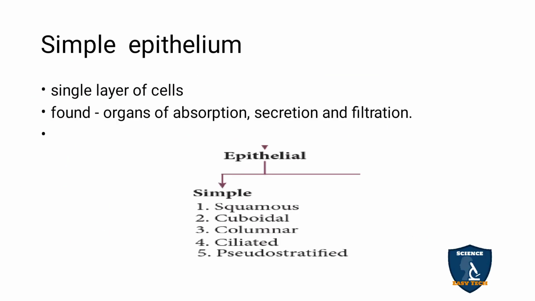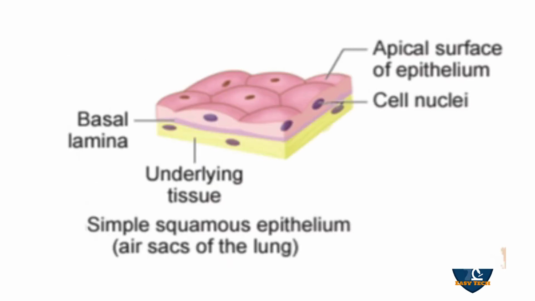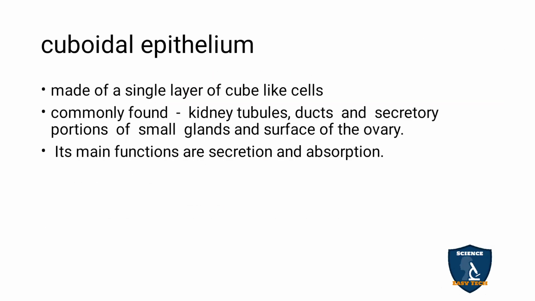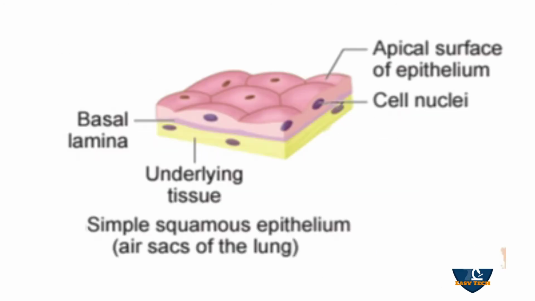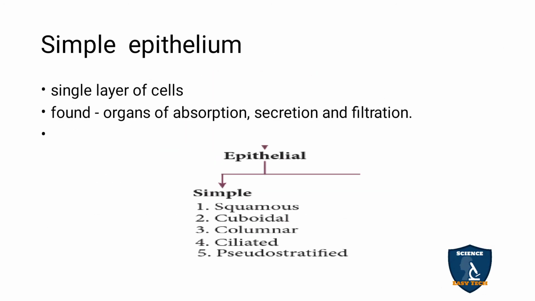Now we will discuss the simple epithelium. The simple epithelium is a single layer of cells. You can see here the single layer and here also the single layer. Where is it found? It is found in the organs of absorption, secretion and filtration.